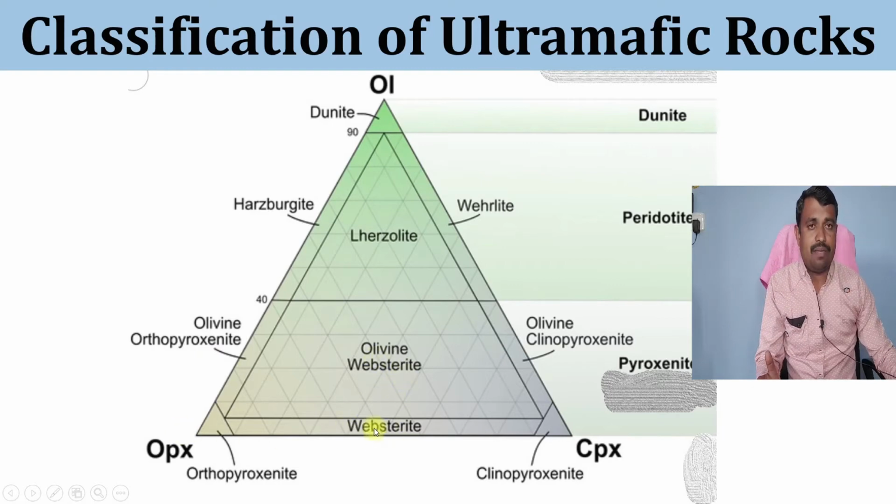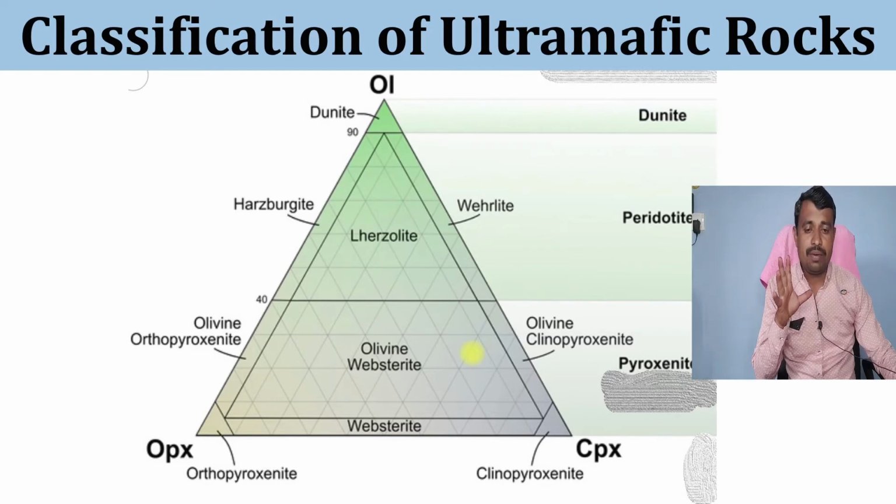Here you see at the middle, websterite is there. In websterite, olivine percentage is less than 10% and the remaining two minerals, orthopyroxene and clinopyroxene, are dominant, therefore it is called websterite. Here orthopyroxenite is there, in which orthopyroxene is the dominant mineral. Here you see clinopyroxene, CPX is the dominant mineral, more than 90% CPX is there, therefore it is called clinopyroxenite. So this is the triangular diagram, which shows the percentage of particular minerals in a particular rock.